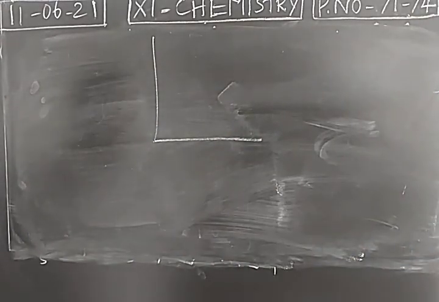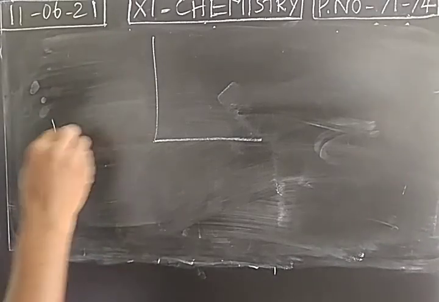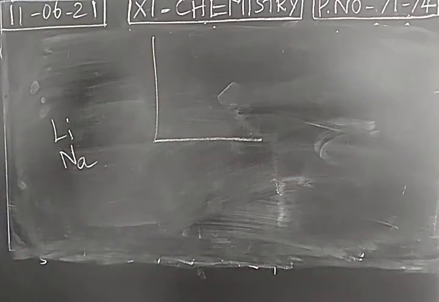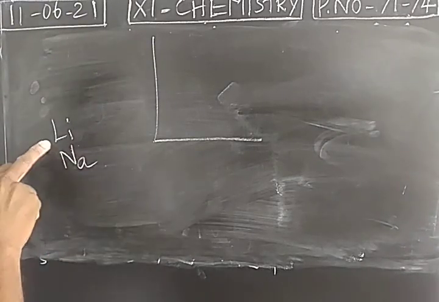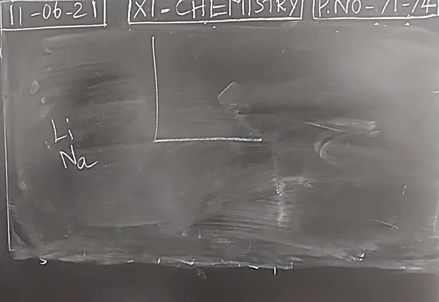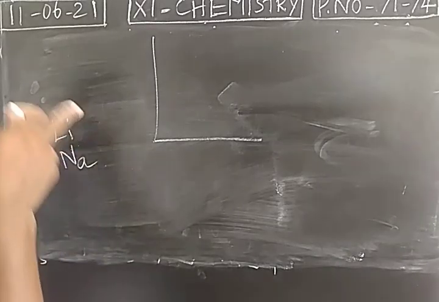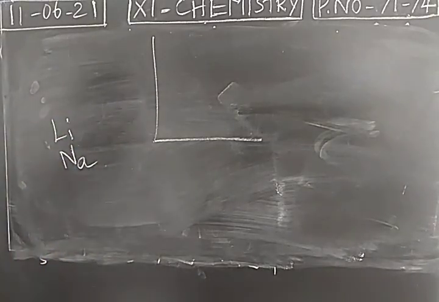Moseley did an experiment. He took the elements, and high-speed electrons were allowed to strike them. You take any element like lithium, sodium, potassium and so on, and high-speed electrons are bombarding the elements. Bombarding is nothing but attacking. When high-speed electrons attack the elements, X-rays are emitted. The elements emit the X-rays, we get an X-ray diffraction pattern, and we can calculate the frequency of the X-ray.